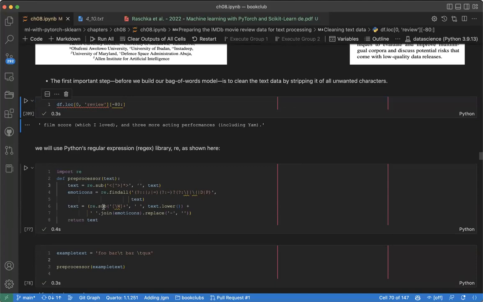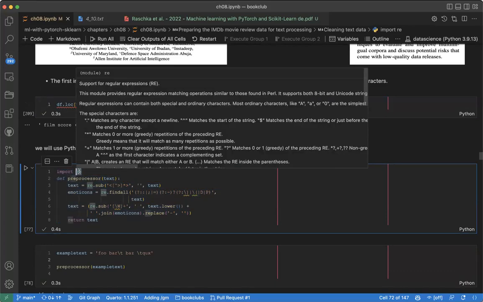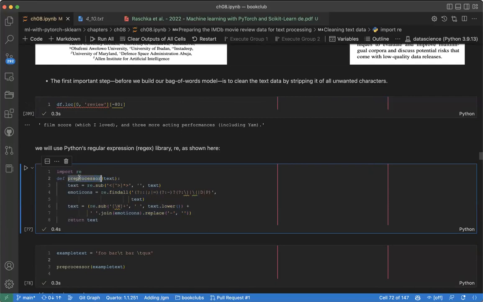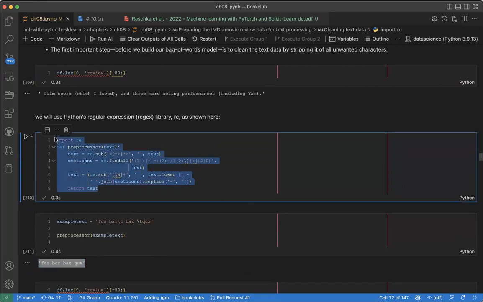To clean the data, we're going to use what is called regex, which means writing a regular expression to clean text. Here we import re, which is the regular expression module in Python. Now we are creating a function called preprocess. Given any text, it will clean it. It will find any emoticon and replace the emoticon with this stuff. When we run this, given an example text, you can see we have / here. When I run this, you can see it removed all of this. Can you see that?